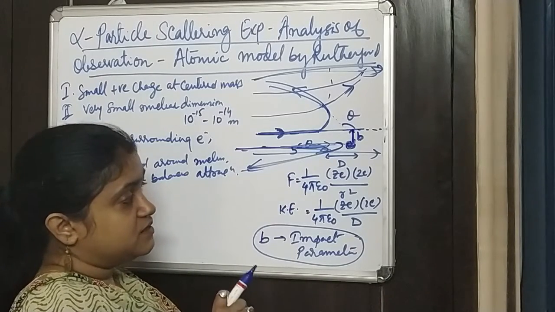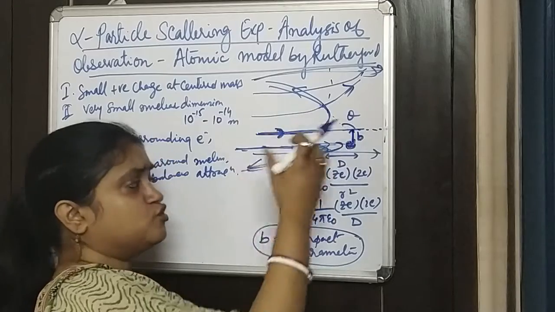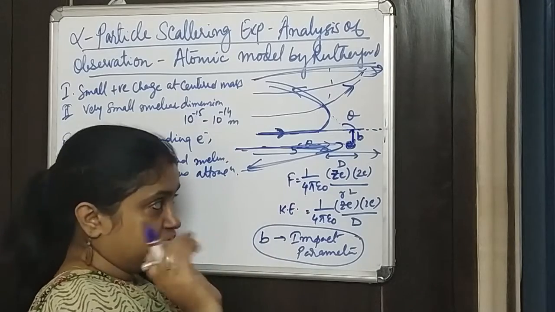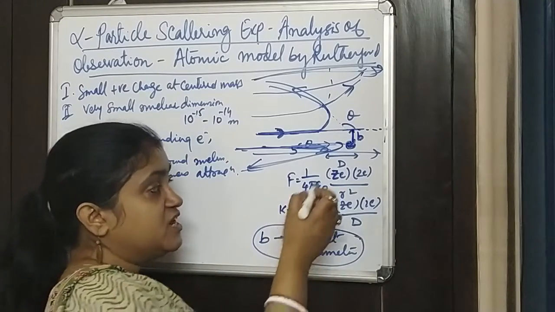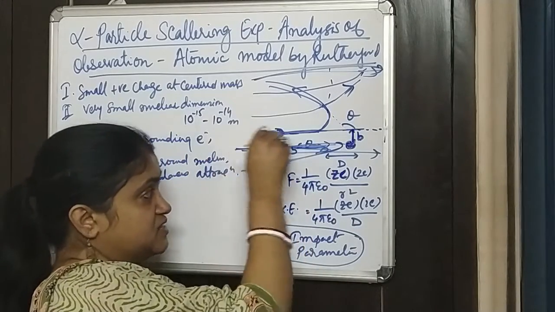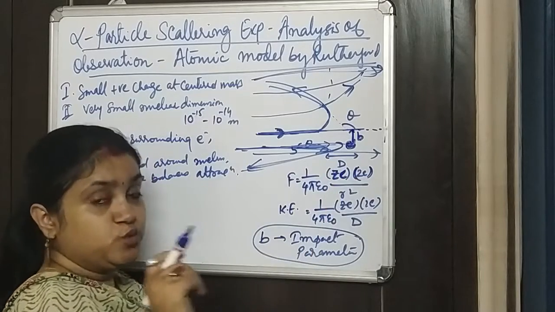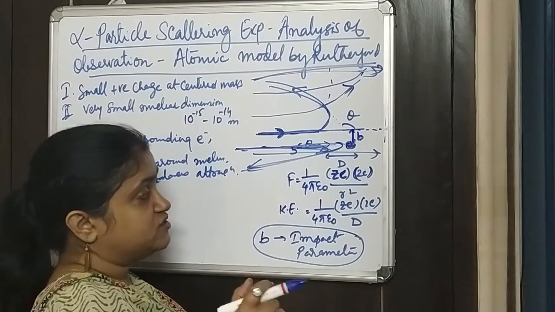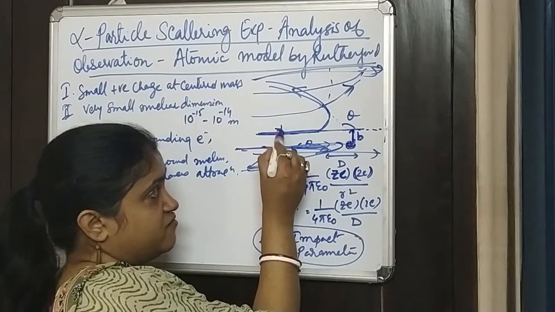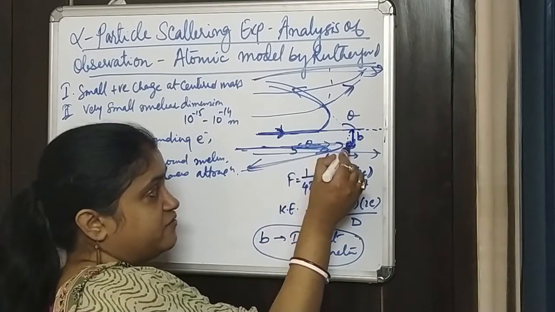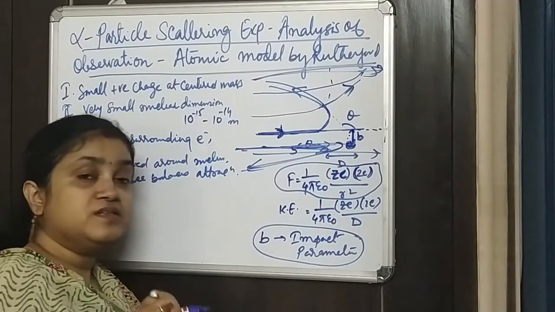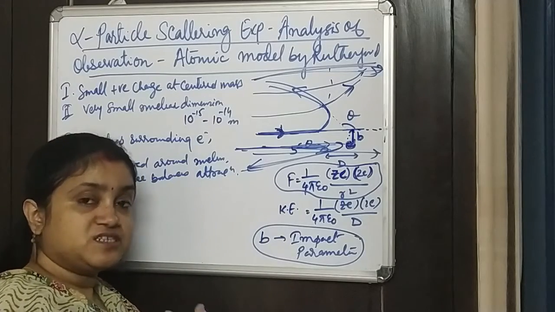Now, suppose there are Z positive charges at the center, each with the same electronic charge e, and the alpha particle has 2e, two electronic positive charges. When the alpha particle is at a distance r from the center, this would be the Coulombic repulsive force, as we have already studied in Coulomb's law.